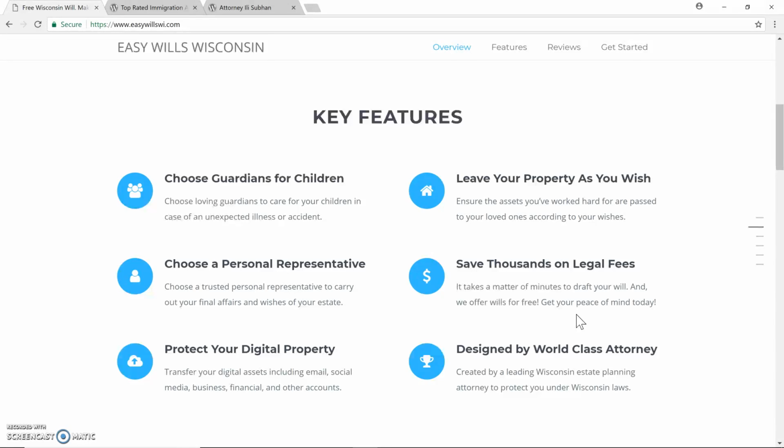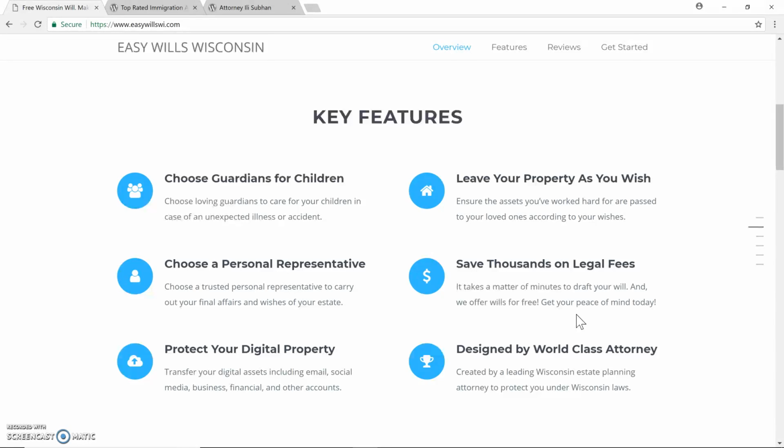Research has shown that people's accounts for different applications that you use on your phone, desktop, laptop, or another device have been growing or doubling almost every year. So if you have, let's say, 100 different accounts right now, by next year you'll have 200 different accounts. So you definitely want to make sure you have a digital property provision in your last will and testament.